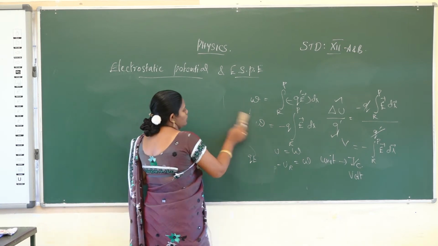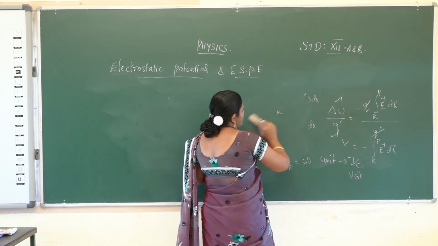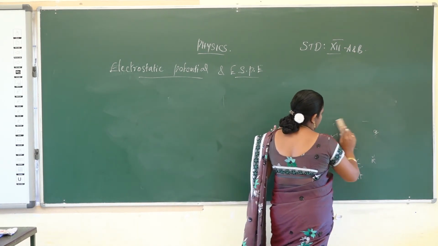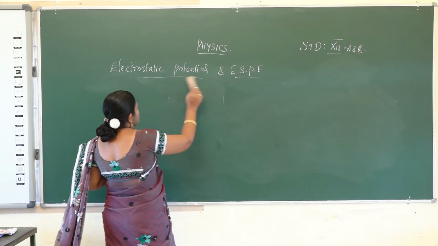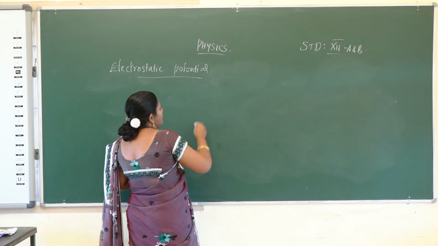And now I will explain electric potential at a point due to a point charge. Electric potential due to a point charge. Electrostatic potential due to a point charge.